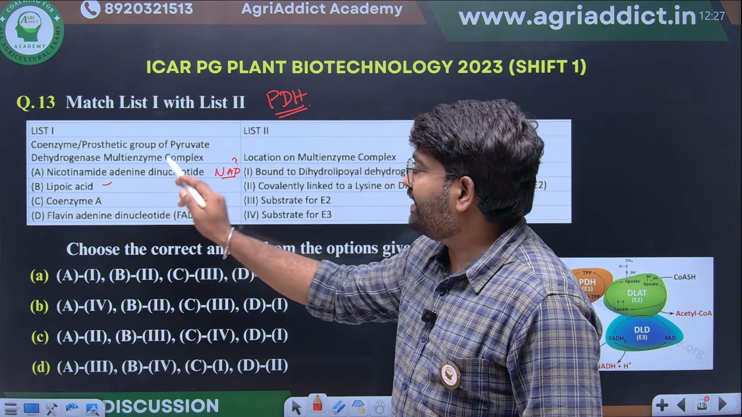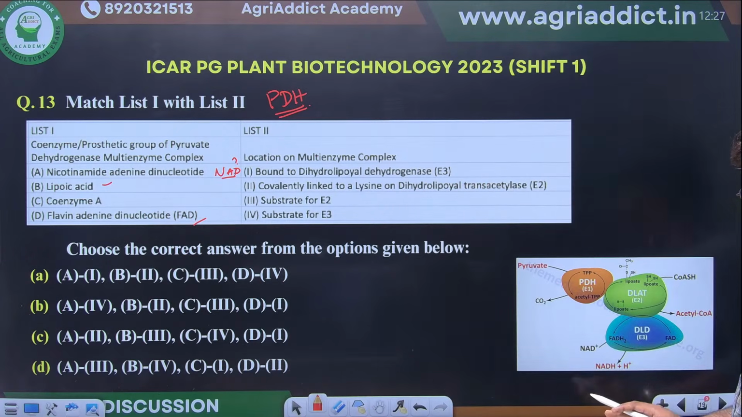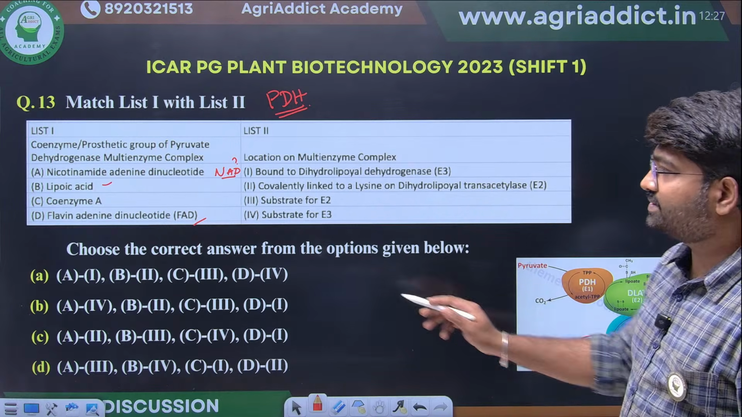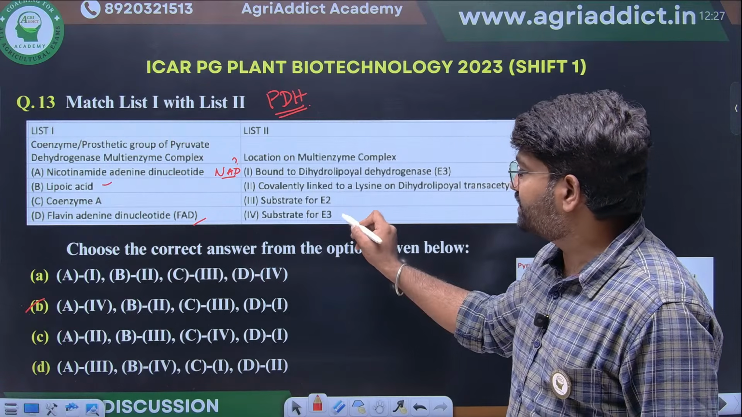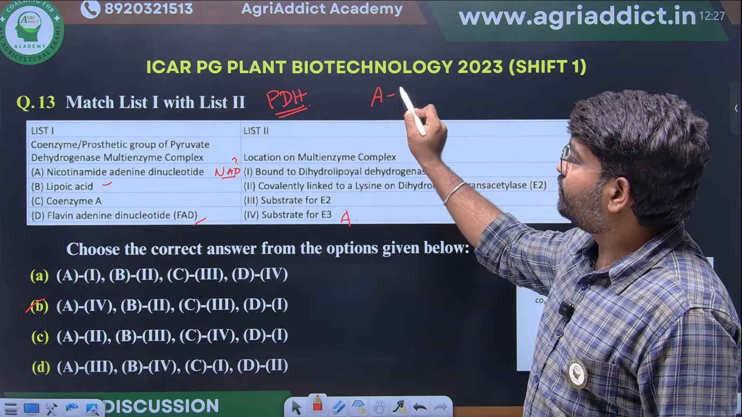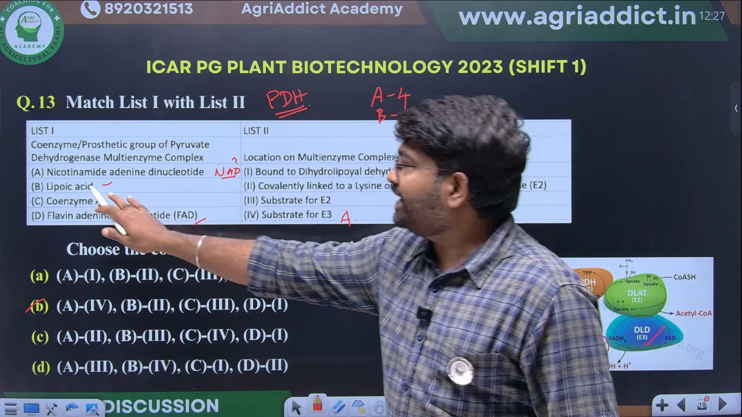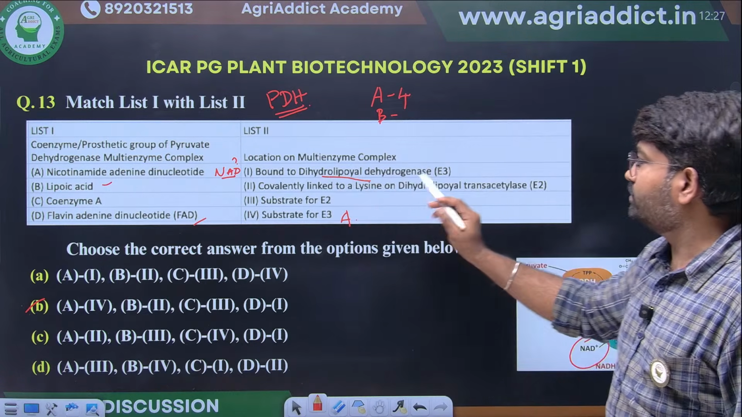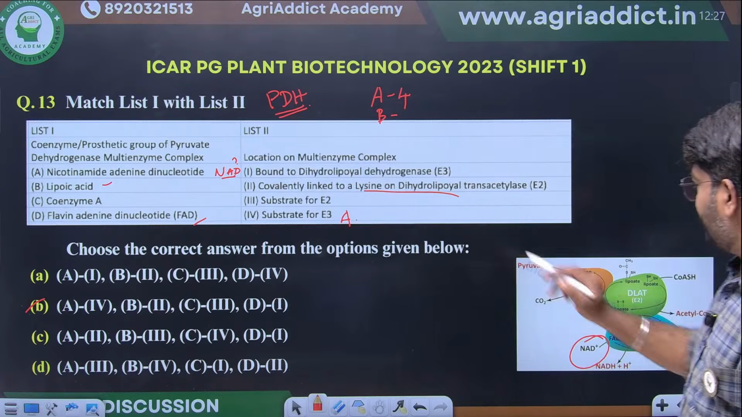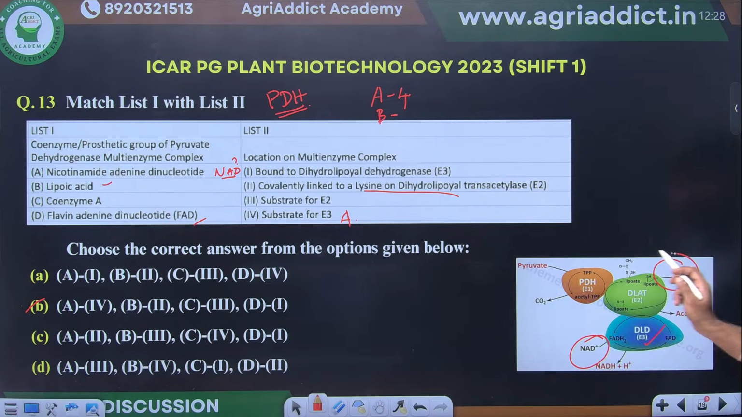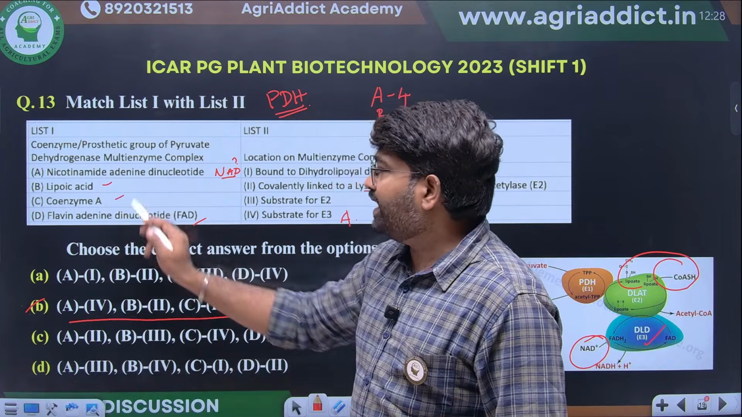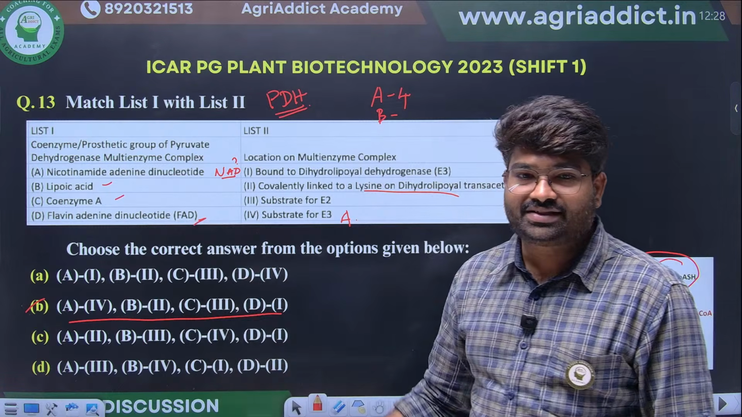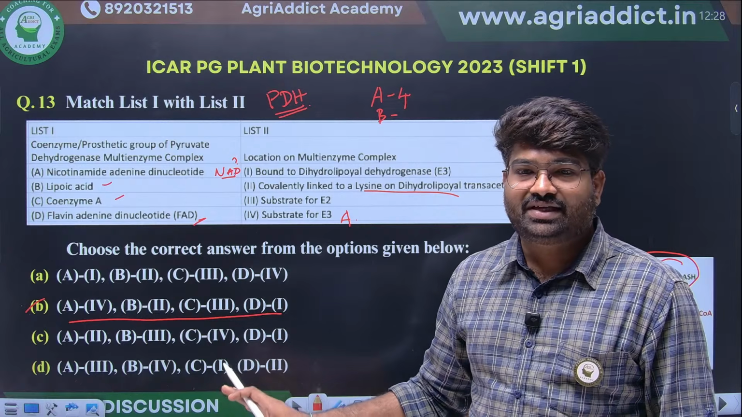Nicotinamide adenine dinucleotide. Where is it coming? It's coming as a substrate for enzyme 3. So A4, where only one option is there, will be the right option. Then B, lipoic acid. Where is it binding? It is covalently bound to a lysine residue. See here, lipoic acid will be bound here, so this will be the right option. CoA, then FAD. This is a very simple question we have discussed in our class itself.